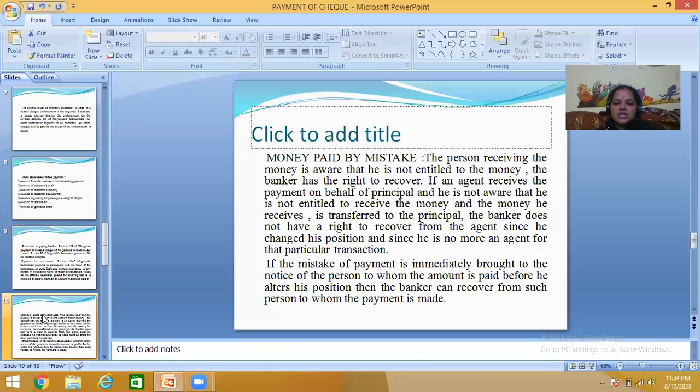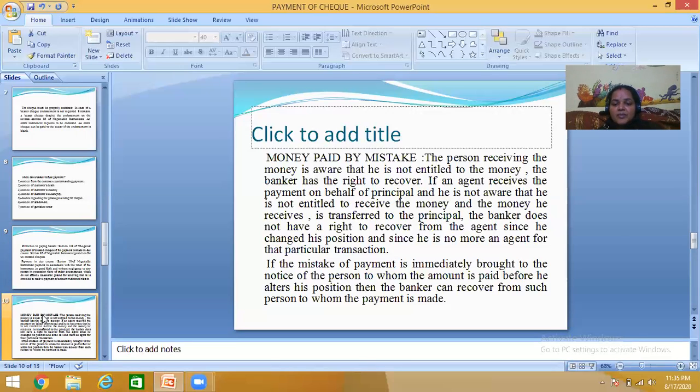Money paid by mistake. If the person receiving the money is aware that he is not entitled to the money, the banker has a right to recover. If an agent receives the payment on behalf of a principal, is not aware that he is not entitled to receive the money, and the money is transferred to the principal, the banker does not have a right to recover from the agent, since he has changed his position and is no more an agent for that particular transaction.